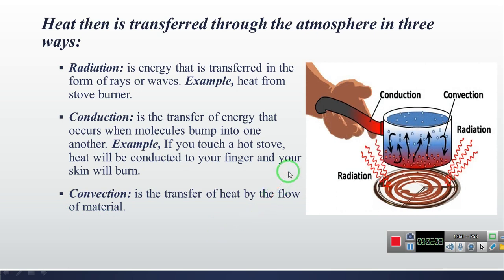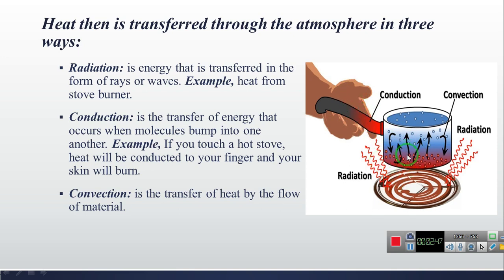So just like you can see in this picture, for radiation, it means the heat from the stove burner heating the pan is called radiation. Conduction means transfer from the warmer object to the colder object. Just like the pan is a warmer object, and your hand is a colder object. So when you touch the pan, the heat or energy will transfer through it and cause your hand to burn.